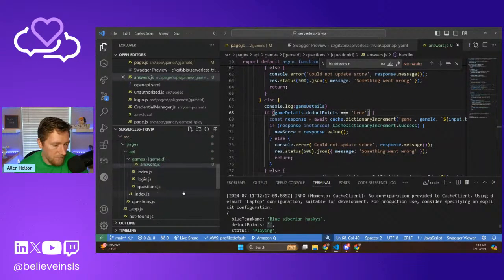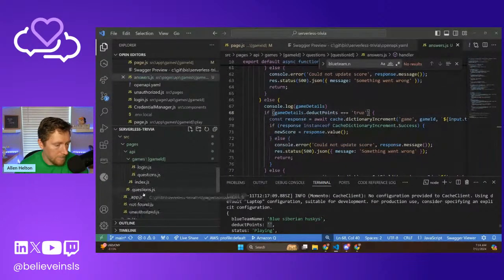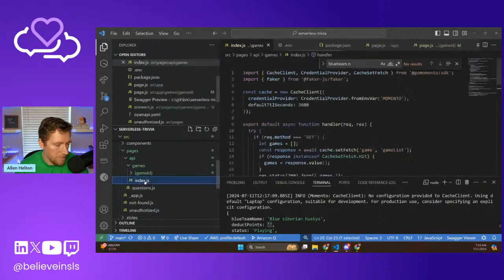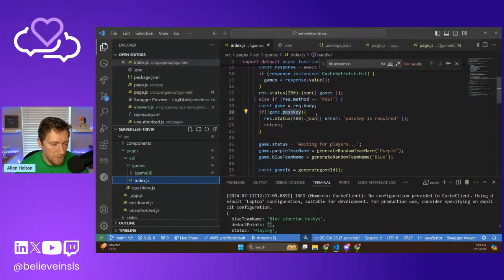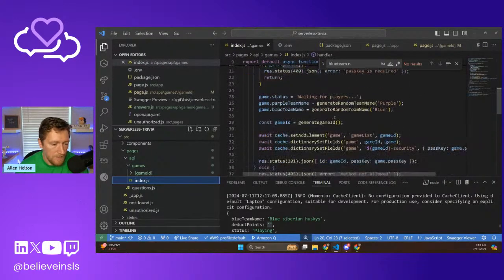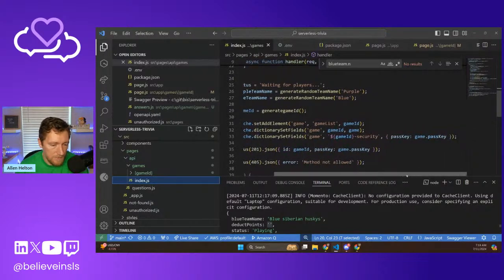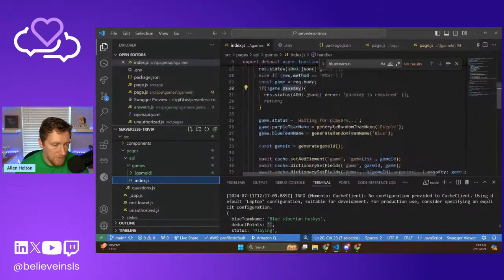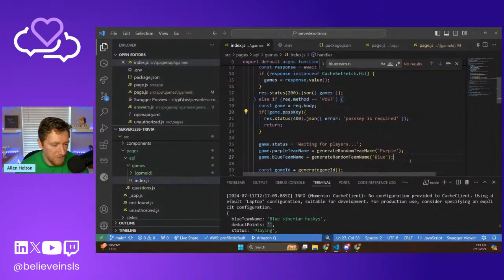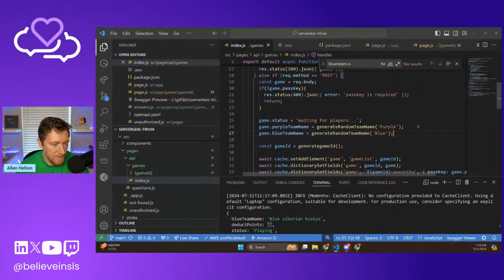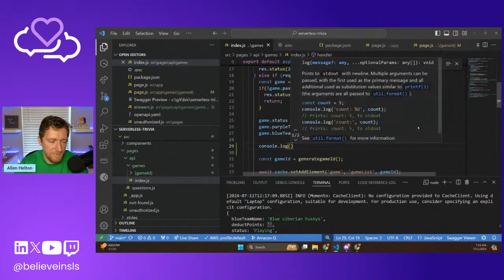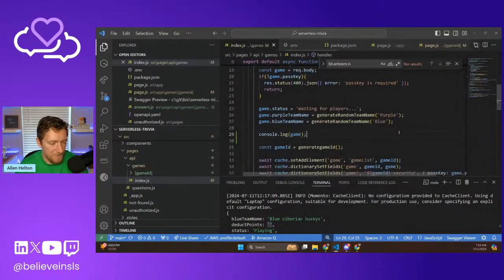And then back here when we're creating the game, let's go to that one. Games index. It's on the post. Yeah, that should have been in there. I'm actually, again, surprised. Let's see what that does.